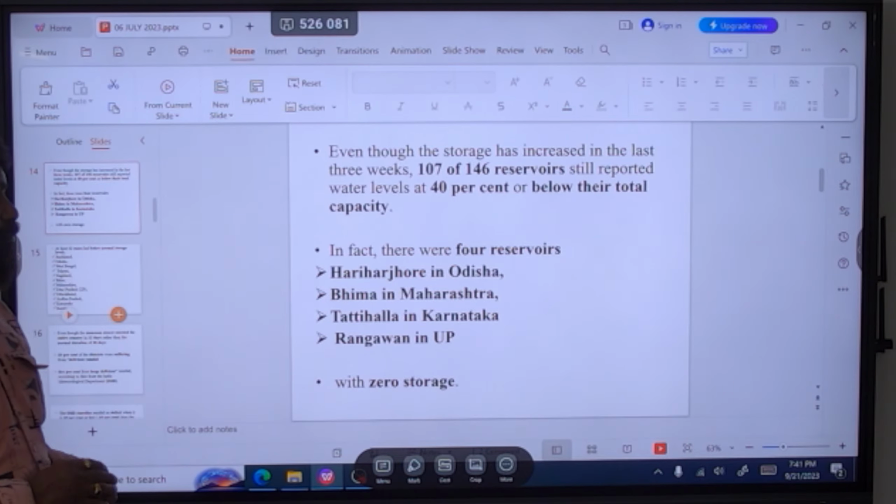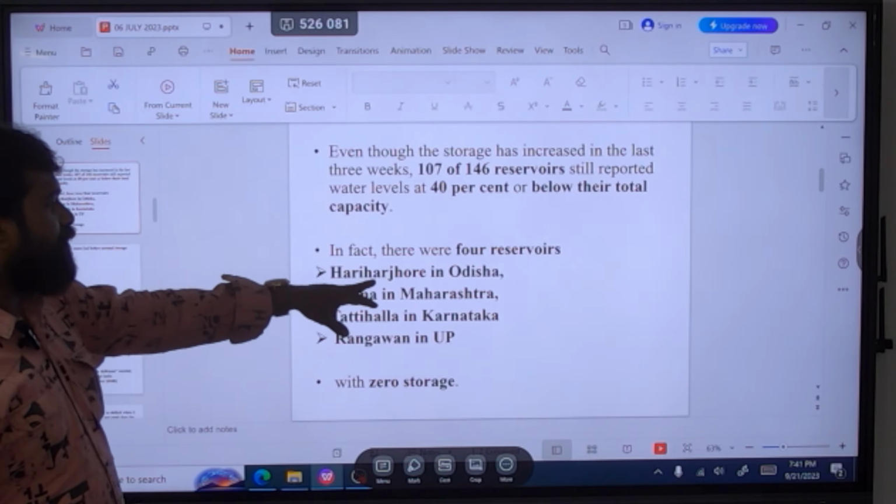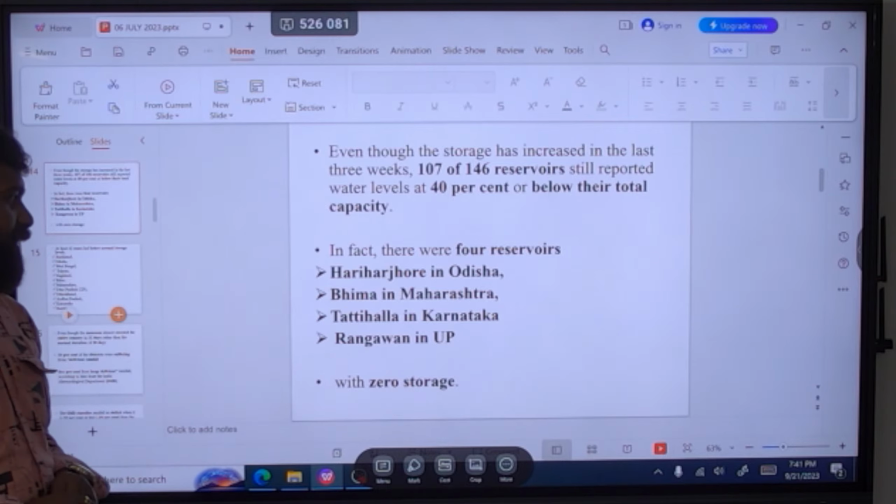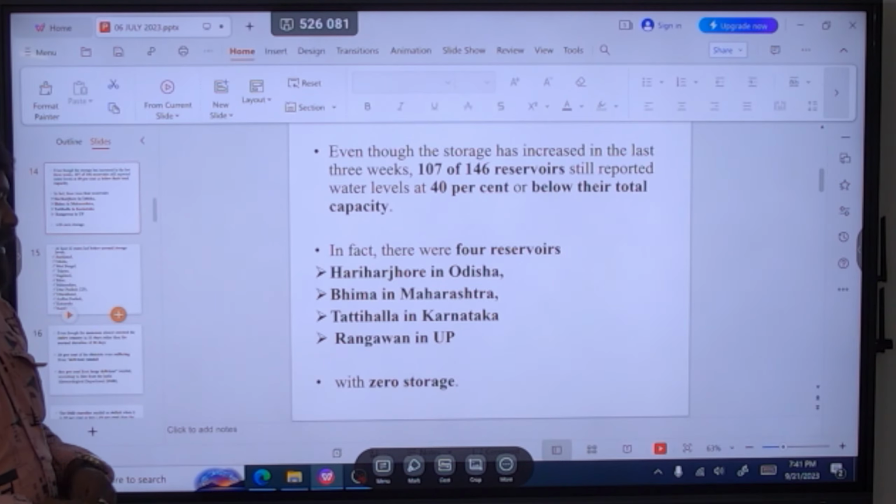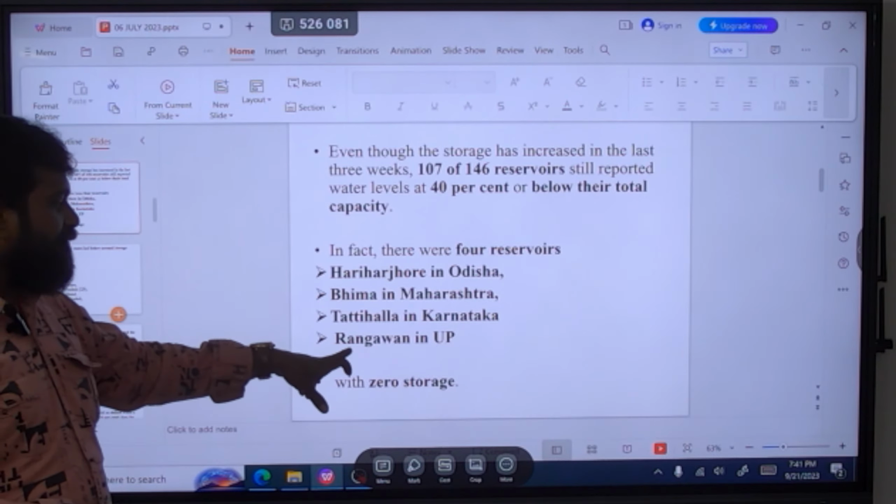Let's see four important reservoirs: Harihar, in Odisha; Bhima reservoir, in Maharashtra; Tattihalli reservoir, in Karnataka; and Rangavan reservoir, in Uttar Pradesh. Look here, they have zero storage.